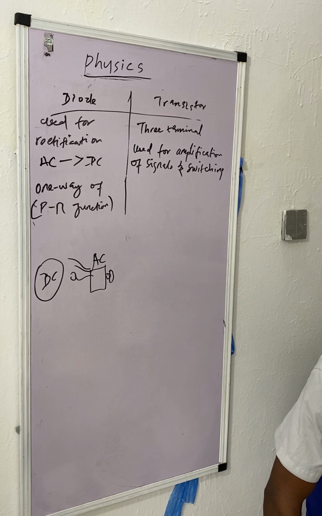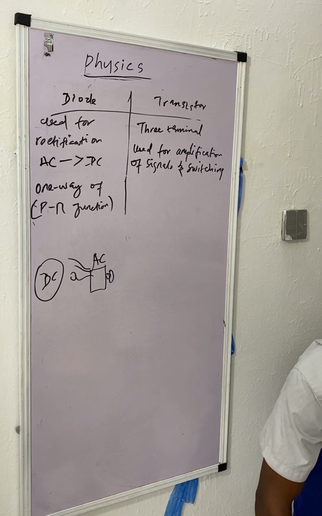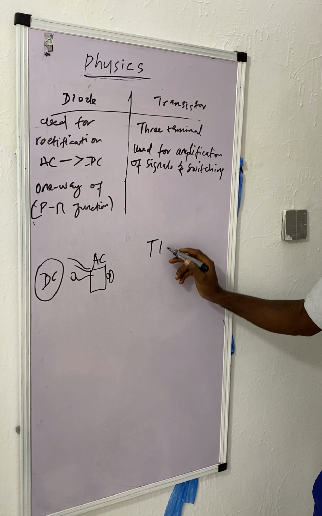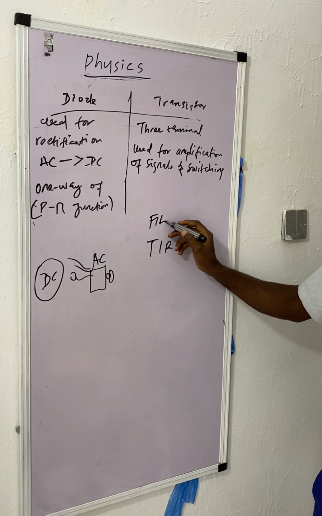There is something called fiber optic. Fiber optic transmits light through thin glass or plastic. It works under the principle of total internal reflection, TIR.